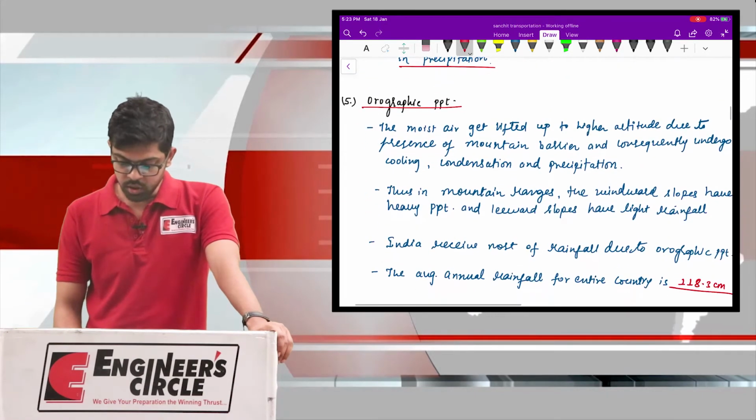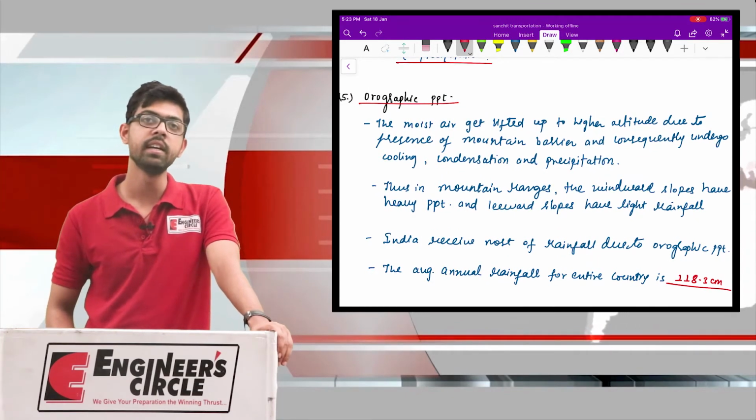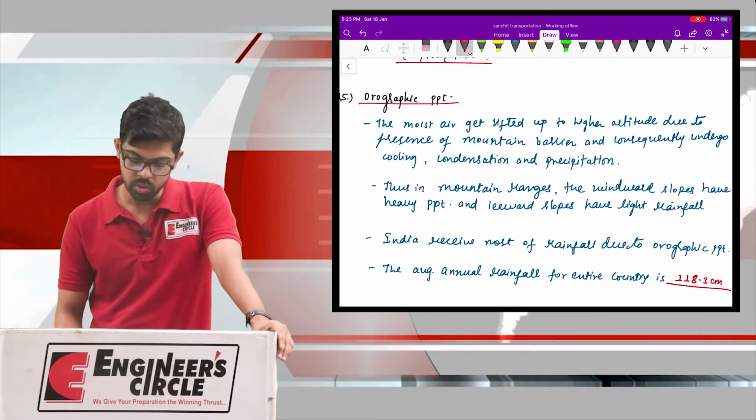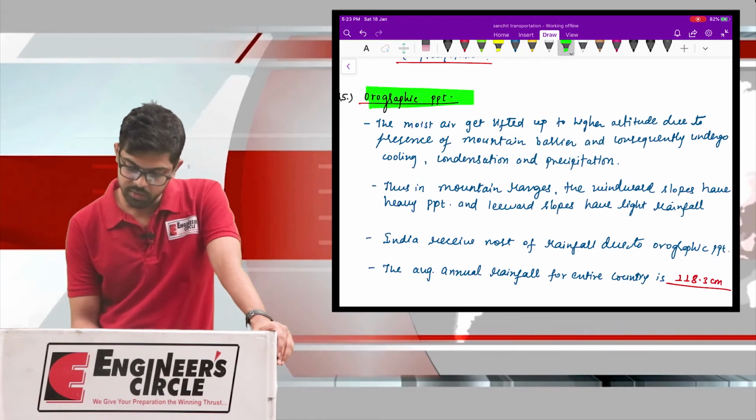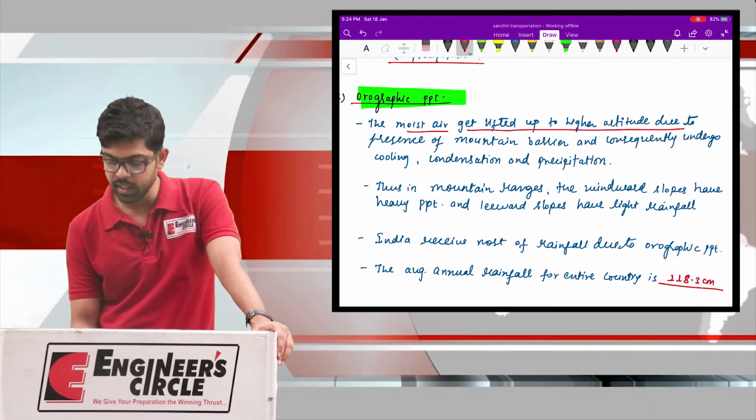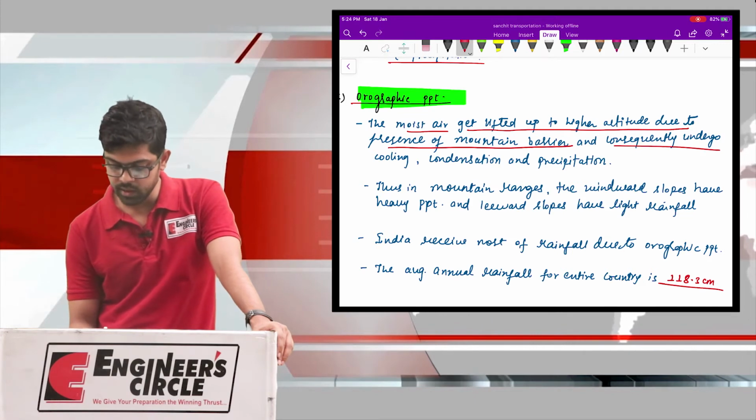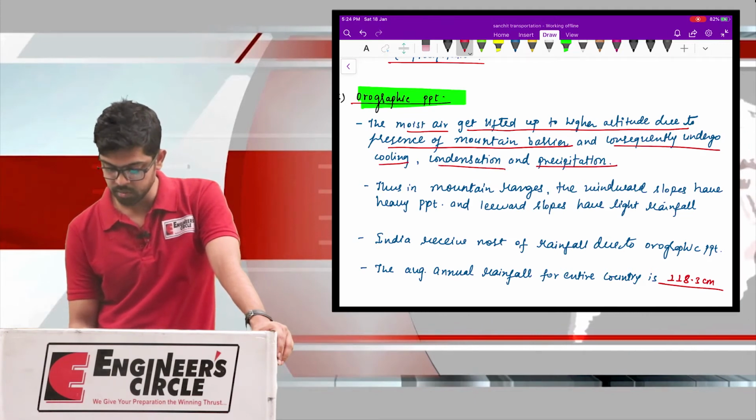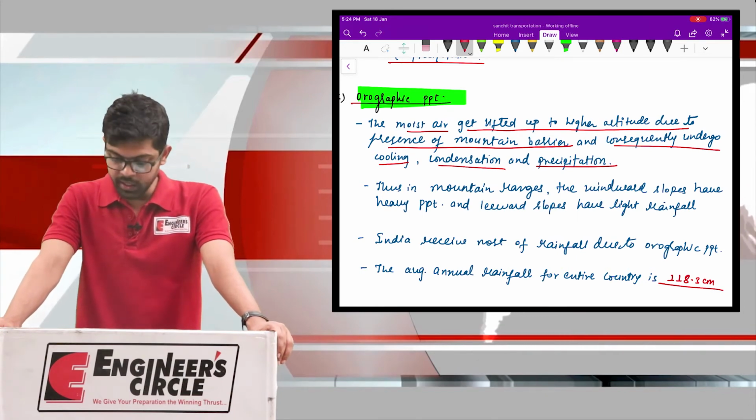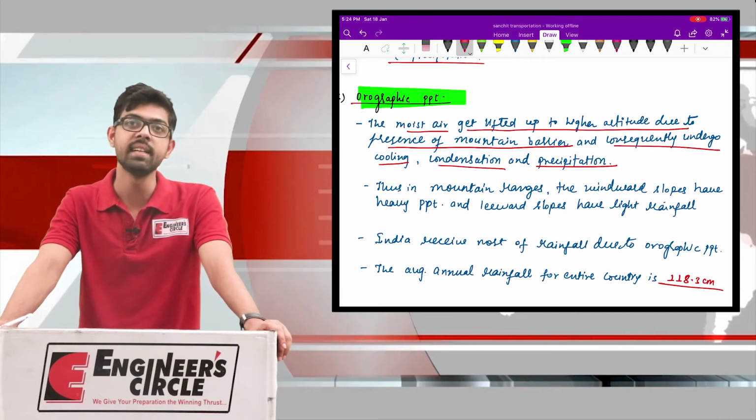Okay. Now very important, in fact this is the most important precipitation, and in India most of the precipitation is occurring due to the orographic precipitation. So what is this orographic precipitation? Orographic precipitation, the moist air gets lifted up to the higher altitude due to the presence of a mountainous barrier and consequently undergoes the cooling, condensation and precipitation. Okay. So whatever the moist air that you are having, it will get lifted up to the higher altitude whenever a mountain or a barrier is encountered.